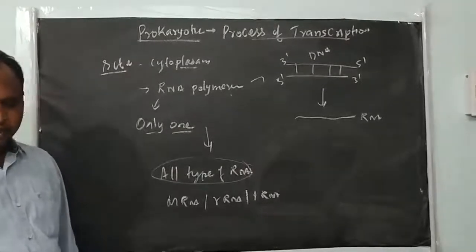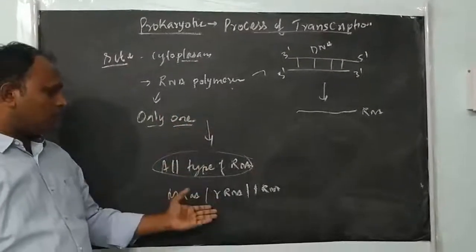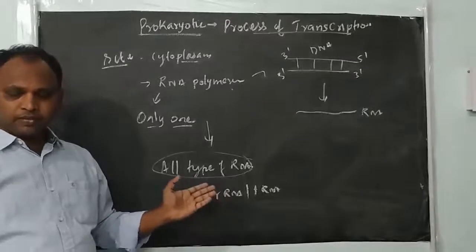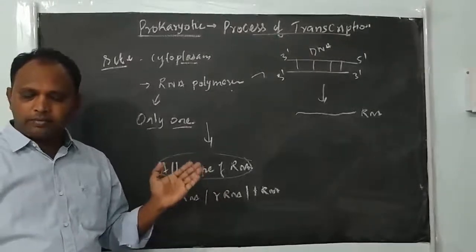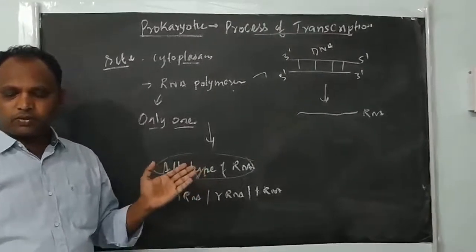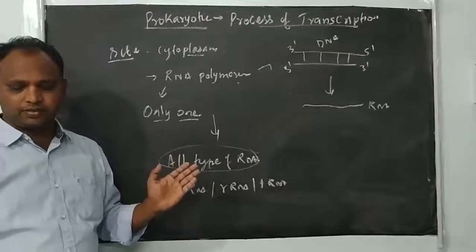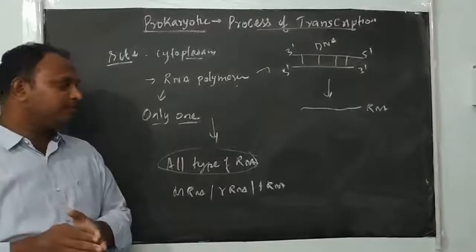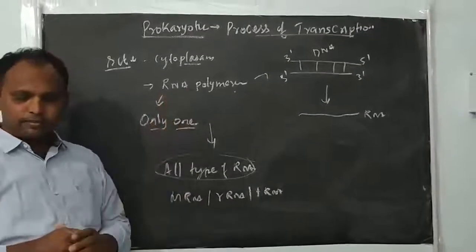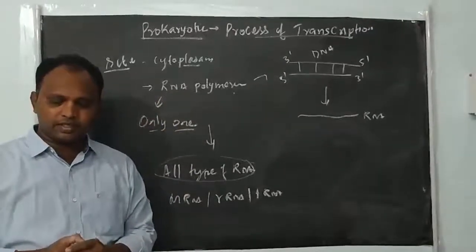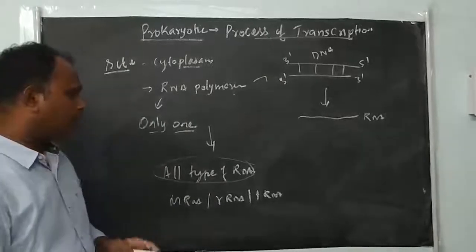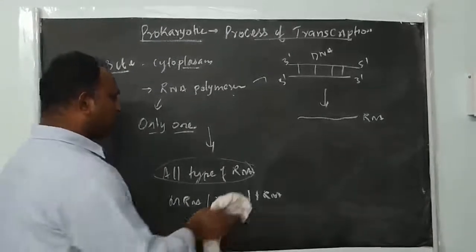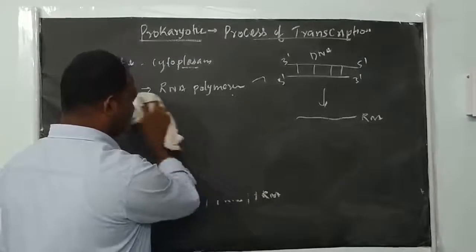Okay. Why do they want to synthesize all these types of RNA? Because all three types of RNAs are needed to synthesize a protein in the cell. The single enzyme is there because the cell itself is very simple, so they have only a single enzyme which catalyzes all three types of RNA molecules in prokaryotic cells, right?